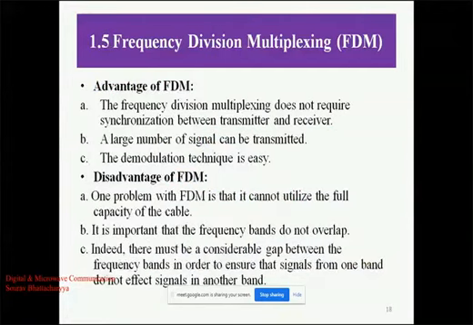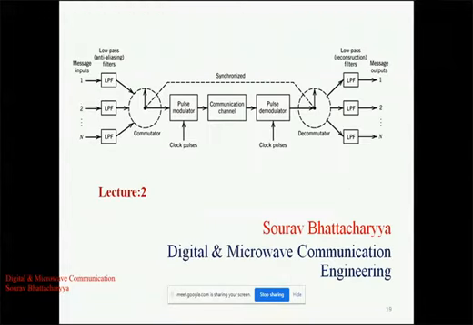So advantage and disadvantage. The advantage is that multiple channels can be shared through a single medium, and the total frequency band is divided into smaller frequency bands. The main disadvantage is the requirement of the guard band, which utilizes bandwidth that carries no information.